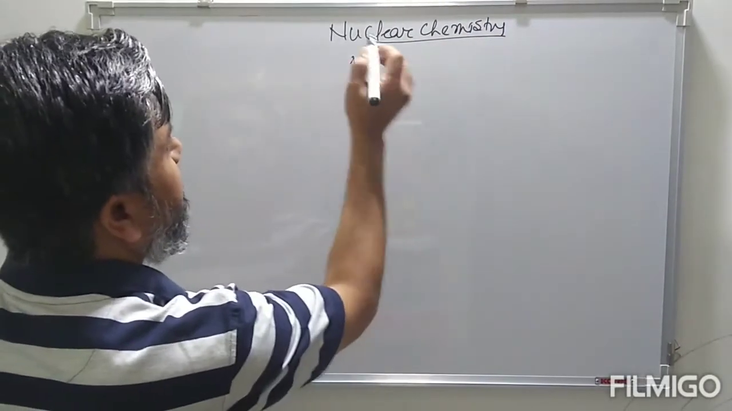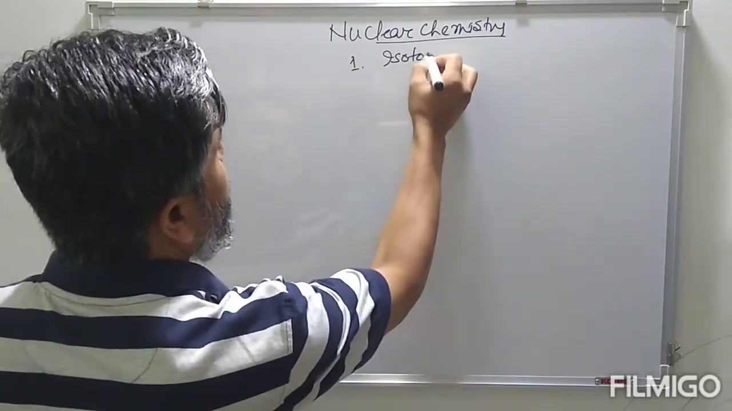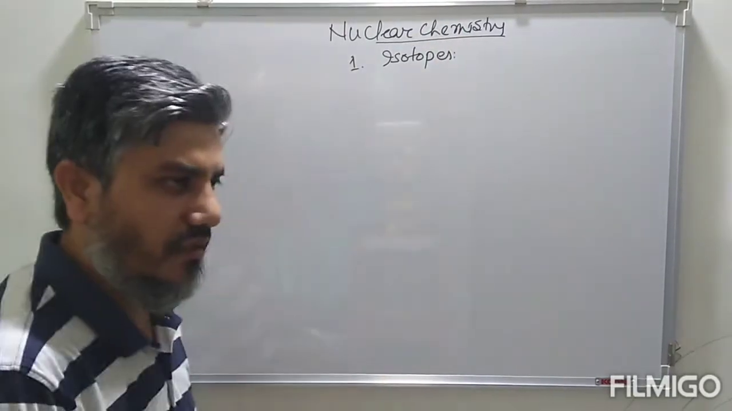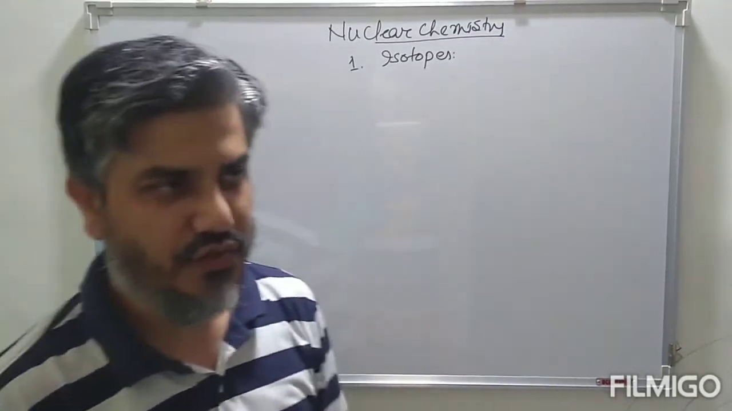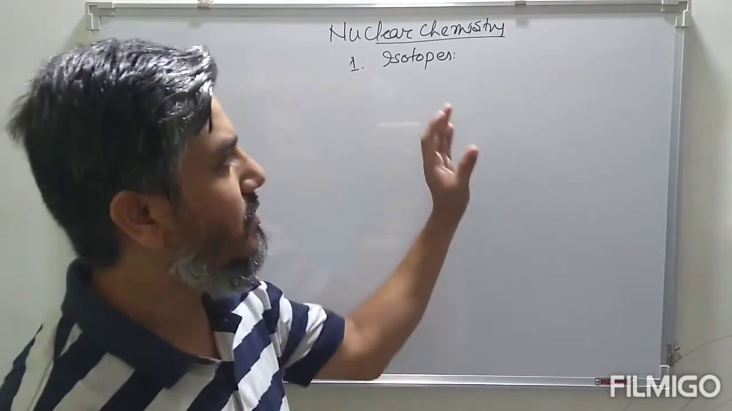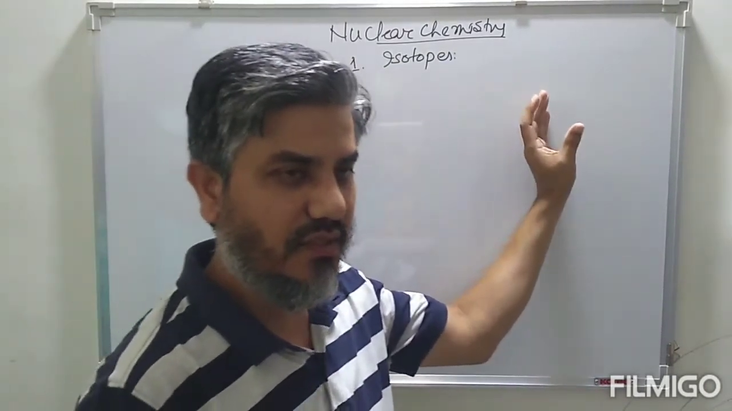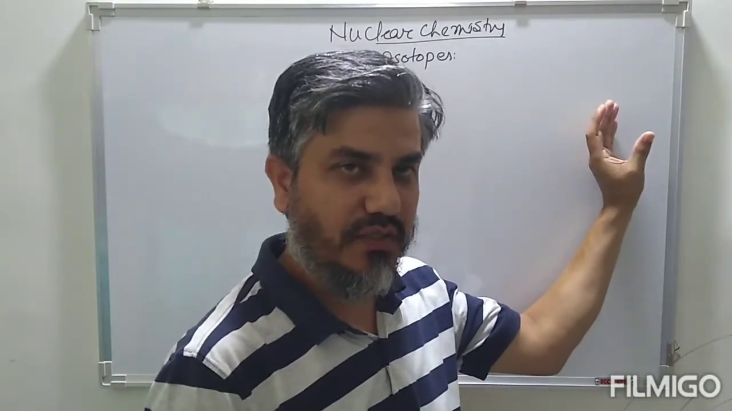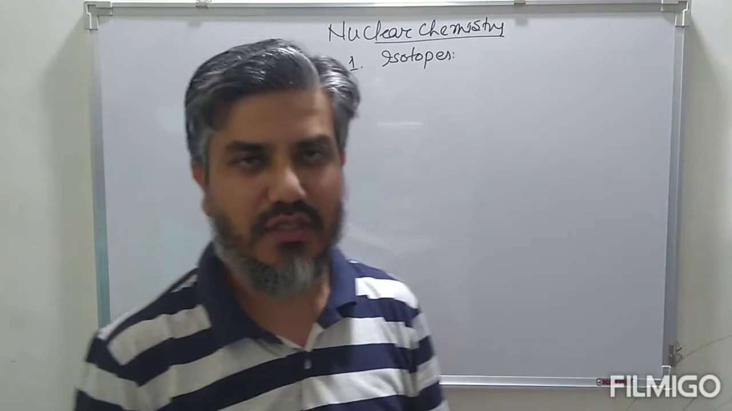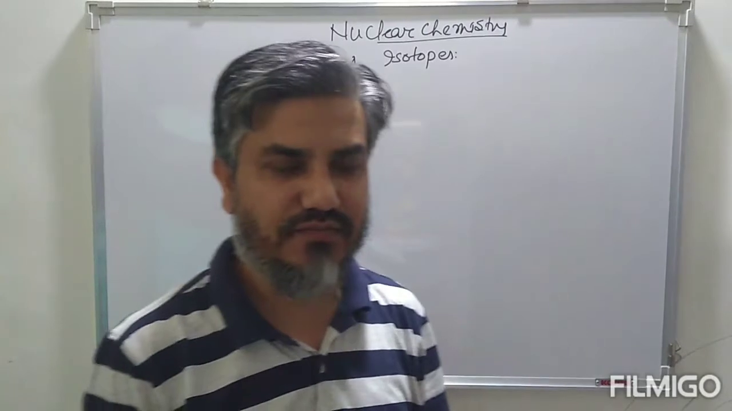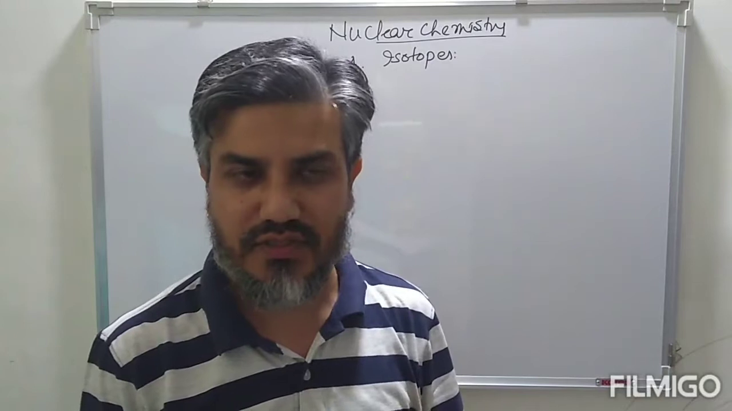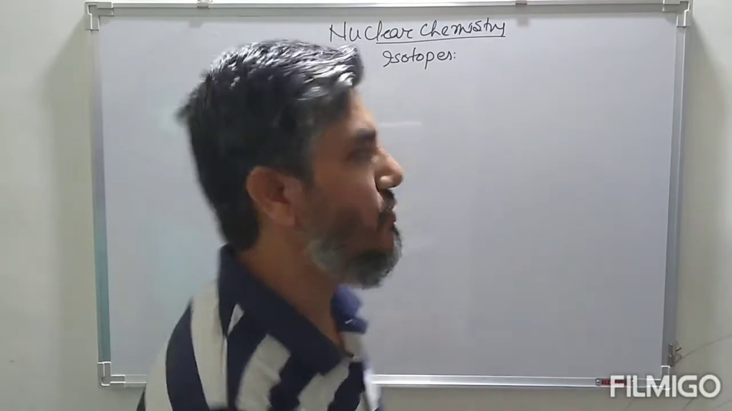Basic terms like isotopes, and we know these isotopes. So let's discuss the definition of isotopes. Isotopes are those species having the same atomic number but different mass number. So when we say the same atomic number, that means the number of protons present inside the nucleus is the same, but the number of nucleons, that is proton plus neutron, is different. Since the number of protons is the same, these isotopes will have different neutrons.